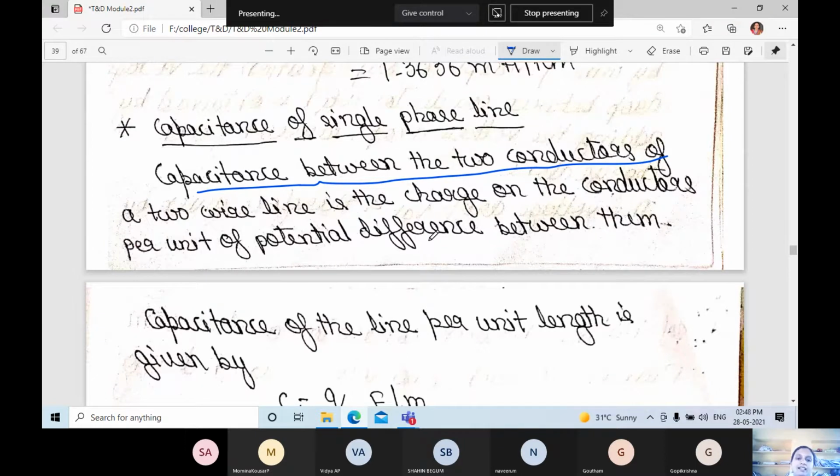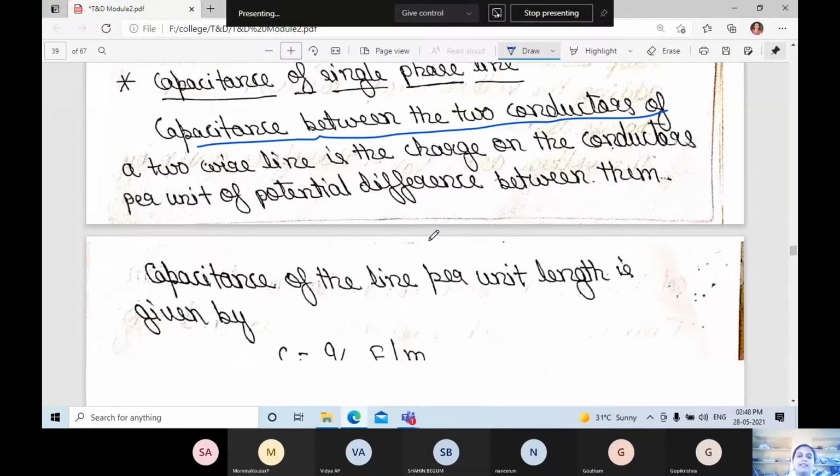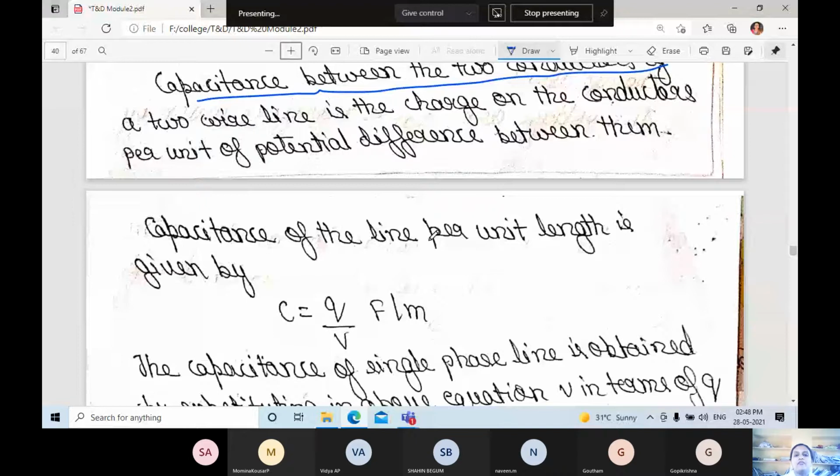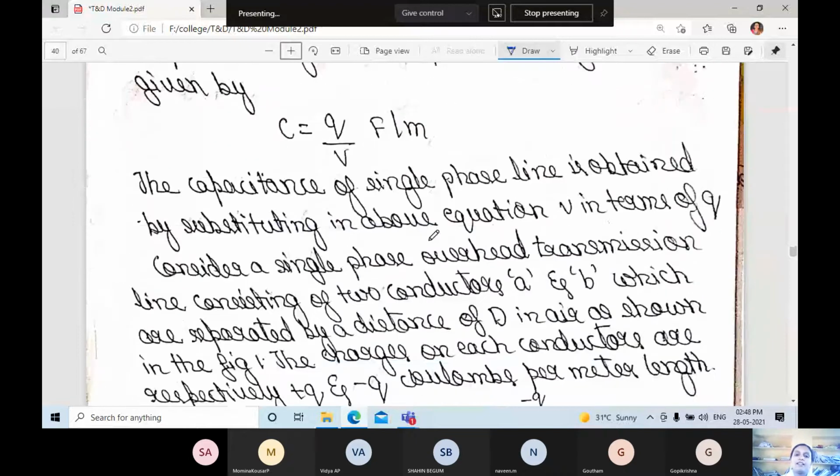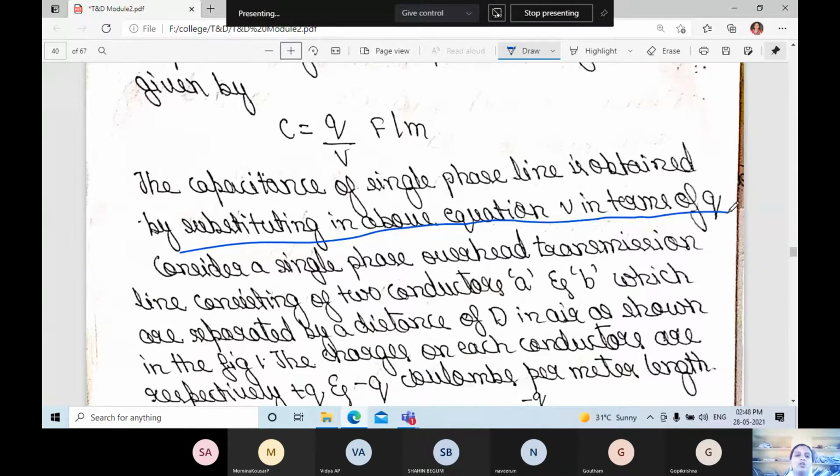Here, the capacitance of the two-wire line is the charge on the conductors per unit of potential difference between them, and also we need to find out the potential difference between them. Next, capacitance of the line per unit length is given by C is equal to, usually we write, Q by V. This is obtained by substituting in the above equation V in terms of Q.